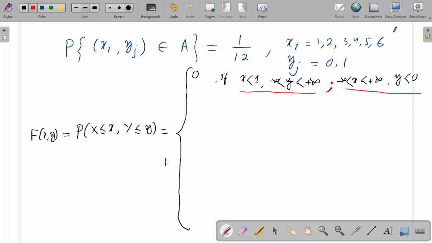Now then, this is 1 by 12, if 1 less than or equal to x less than 2, and y greater than or equal to 0 and less than 1.